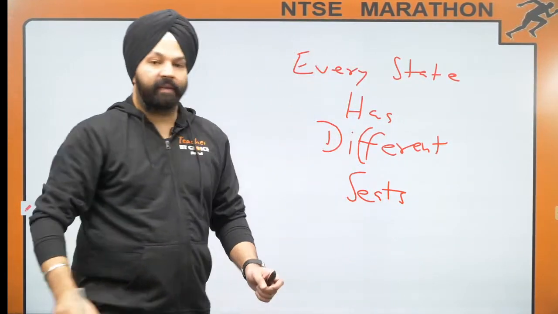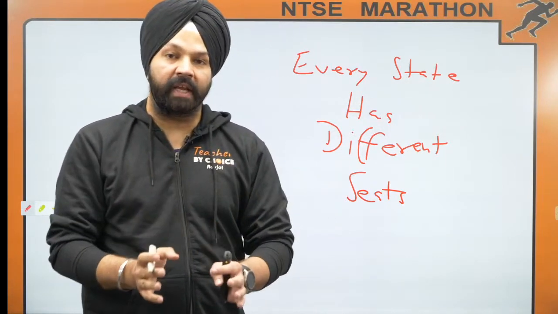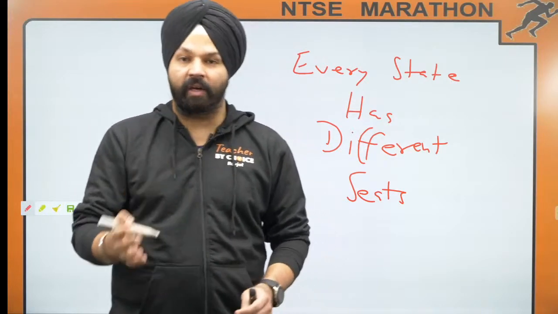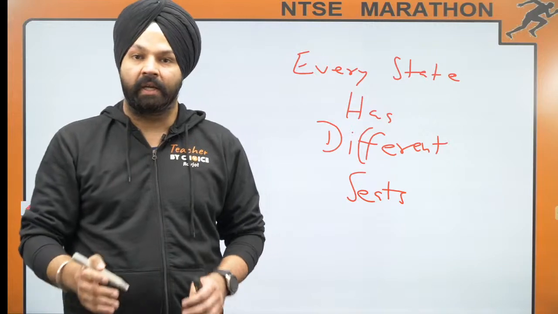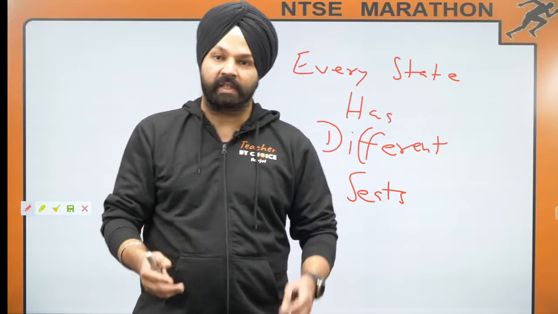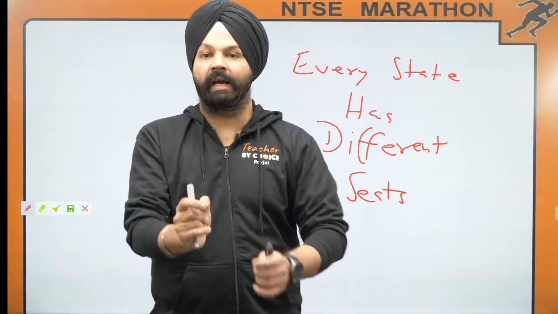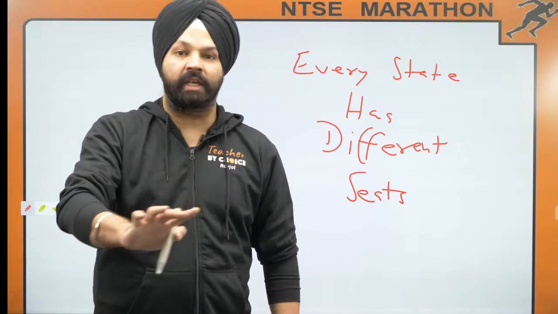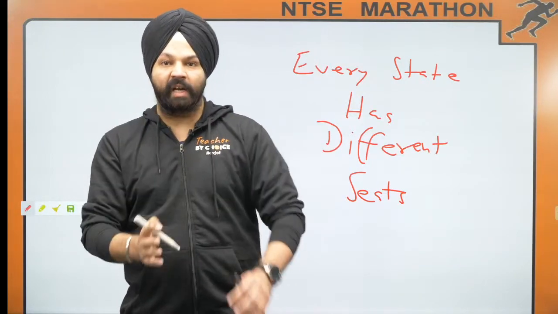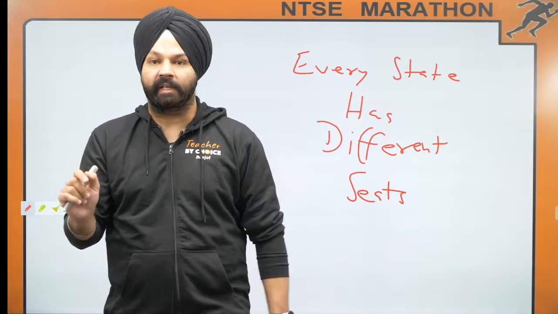so everyone knows that every state has got different seats. Every state has got different seats and every state has got different question paper. So a cutoff of one state will never be matching with the cutoff of any other state, that is for sure. Secondly, if the paper is an easier one, for example, if I start with the analysis, अभी सबसे पहले चंडीगढ़ आएगा, right? तो चंडीगढ़ का पेपर जो आसान आया है, last 5 years में भी इतना easy पेपर नहीं आया. So that simply means the cutoff will be high. So if the paper was very difficult or very easy, again, it will be impacting the cutoff, right?